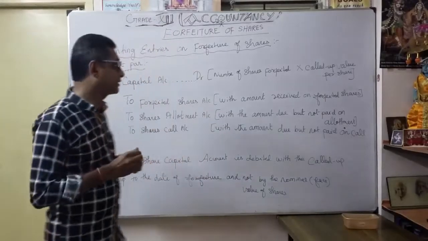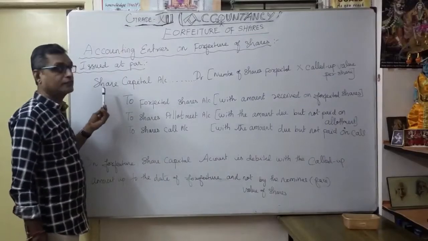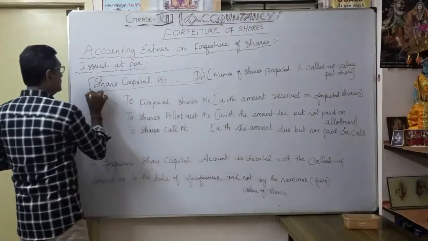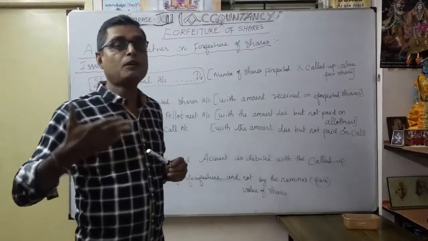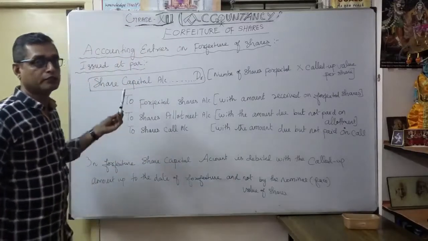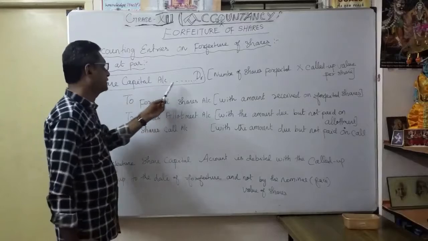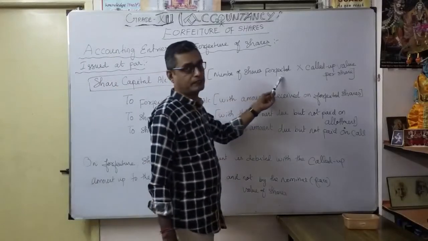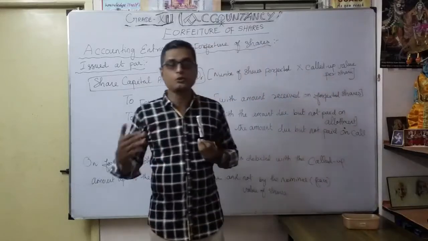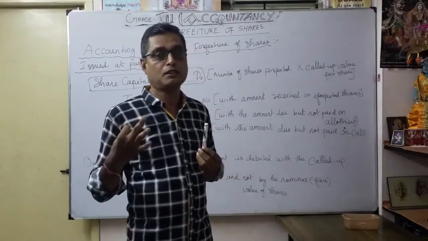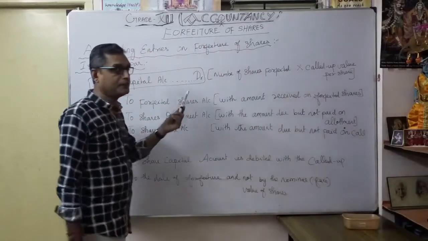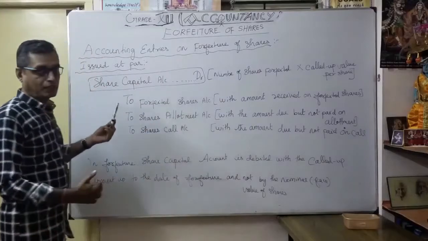At the time of forfeiture, you are going to debit share capital account. That is very, very important. Share capital account is debited, correct? What is the reason here? At the time of forfeiture, naturally our share capital is reducing. That's why we debit share capital account. Share capital account debit, for what amount? Number of shares forfeited into called up value per share. Up to application, allotment, first call, that is called the called up value per share. That is the money we are going to put here. We will see it with an example.